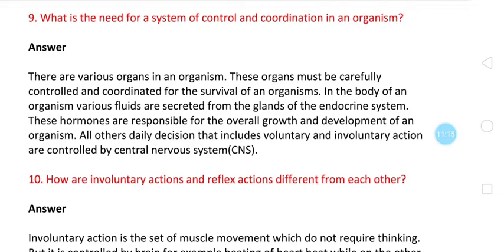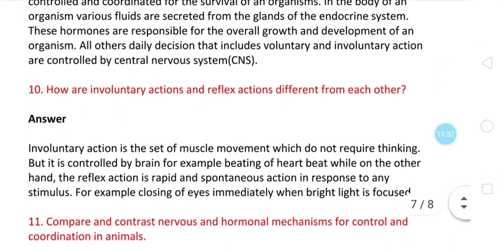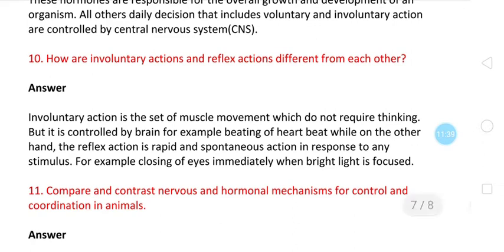All other daily decisions, including voluntary and involuntary actions, are controlled by the central nervous system. So the endocrine system as well as the central nervous system work together for controlling and coordinating the body of the organism.